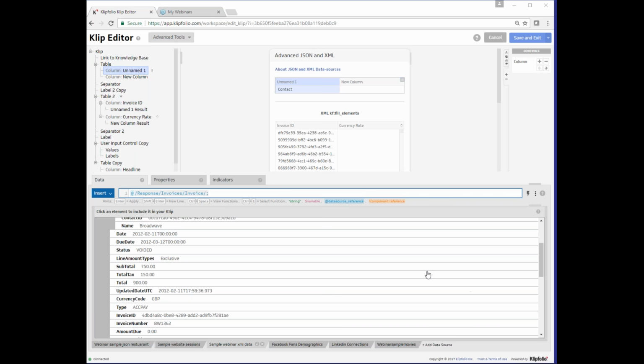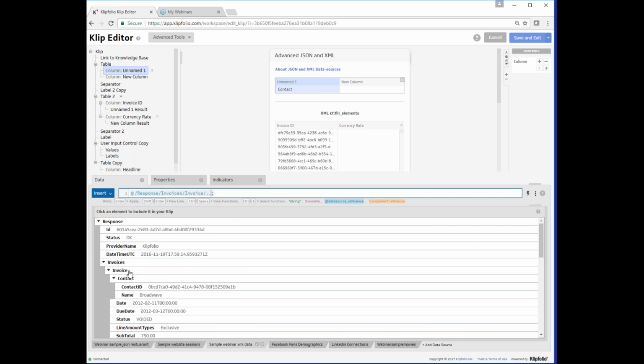Don't worry, I'll walk you through this part. So the first part moves us up to the invoices level, and we do that again with the slash and the dot dot. So we then move from invoice to invoices. Then we add another slash and 2 dots to get to the top level, which is response. So we're now inside of this node here. We then add another slash to go down inside of the response and get the final node we are looking for, which is provider name. So we add a slash provider name. This gives us the name Klipfolio, and if you look at our data, this is the correct value.